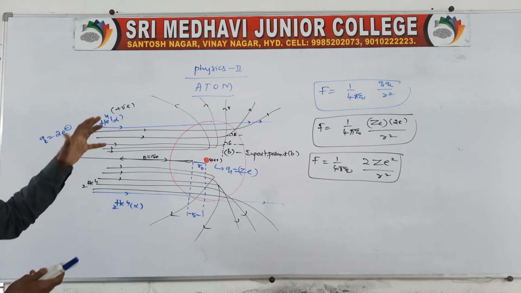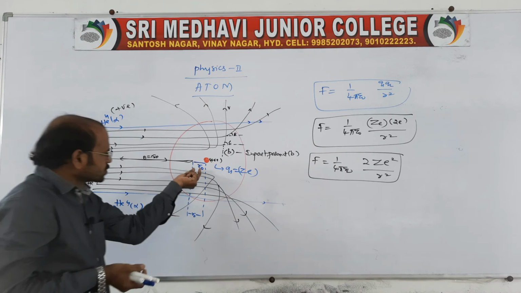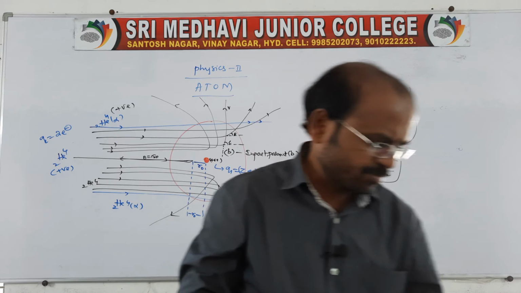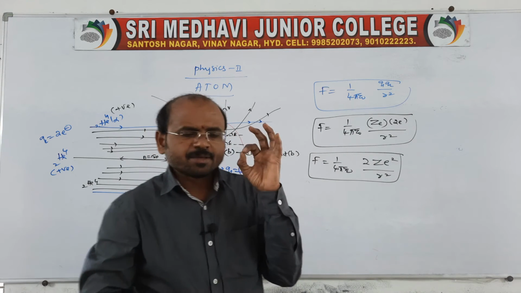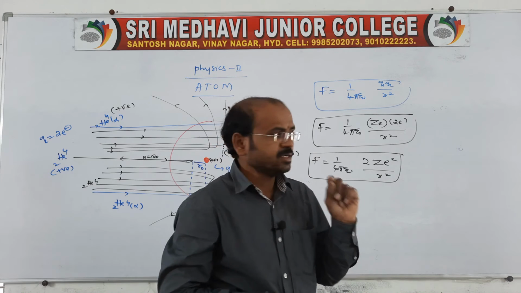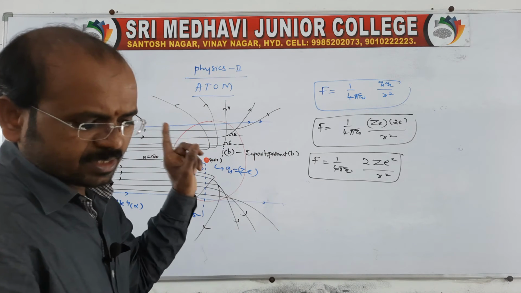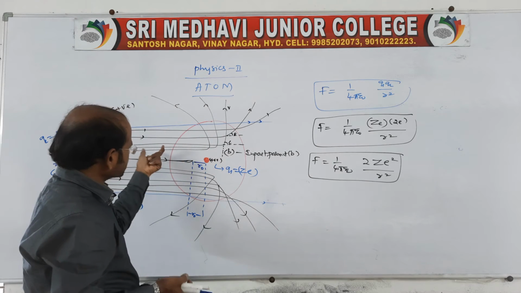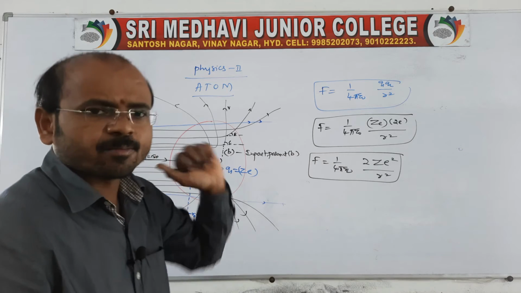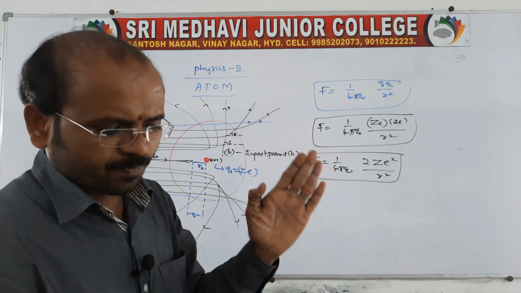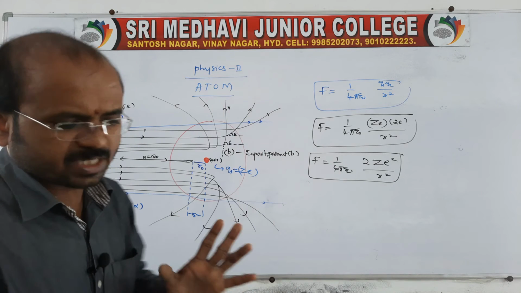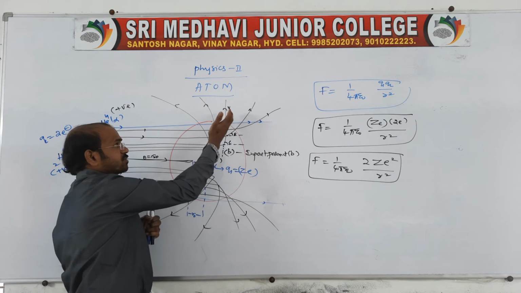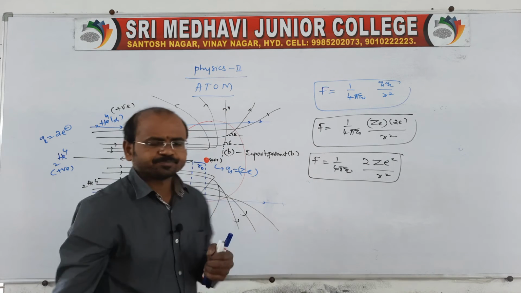This is explained by the Rutherford atom model. It is the closest approach, R naught, and this is the impact parameter. It is for 2 marks, which is very important. Impact parameter is the perpendicular distance between the initial velocity vector and the center of the nucleus. This is the velocity vector, perpendicular to the propagation, because the alpha particle is deflected by the influence of the nucleus. That we call the impact parameter, b.